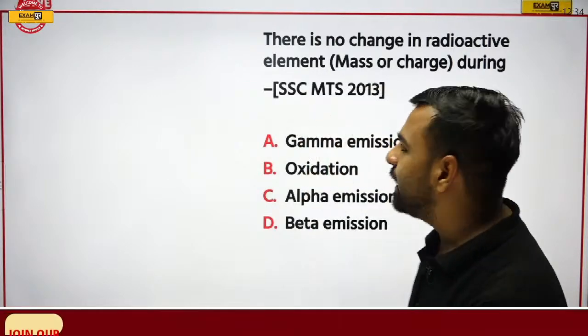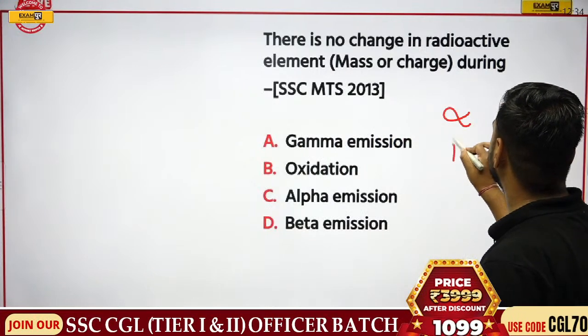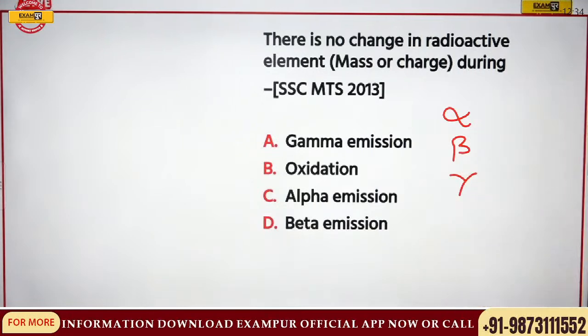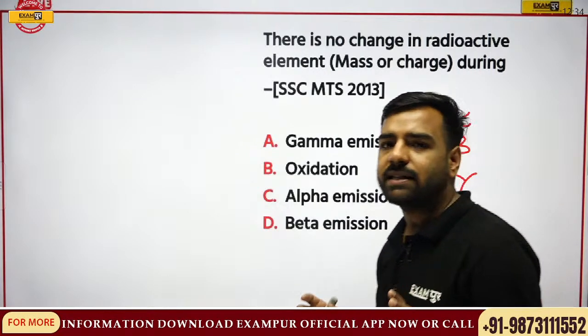See, when I talk about alpha, beta, gamma, please remember that there is some change in the atomic number and mass number.